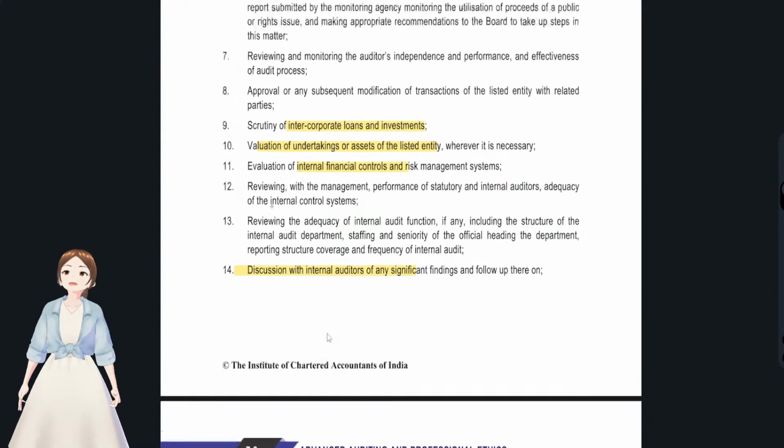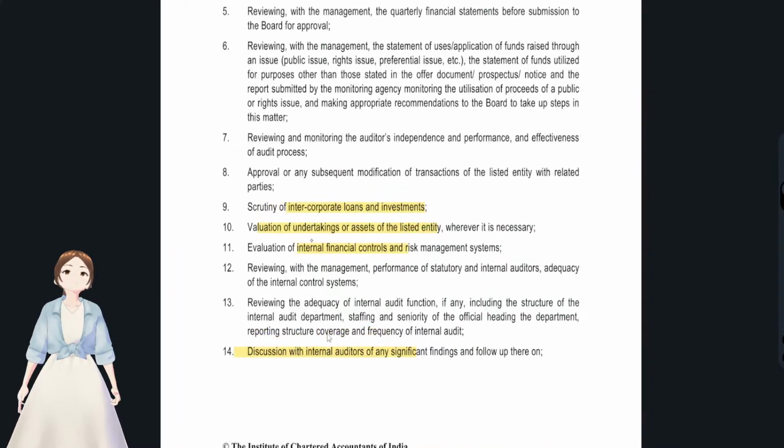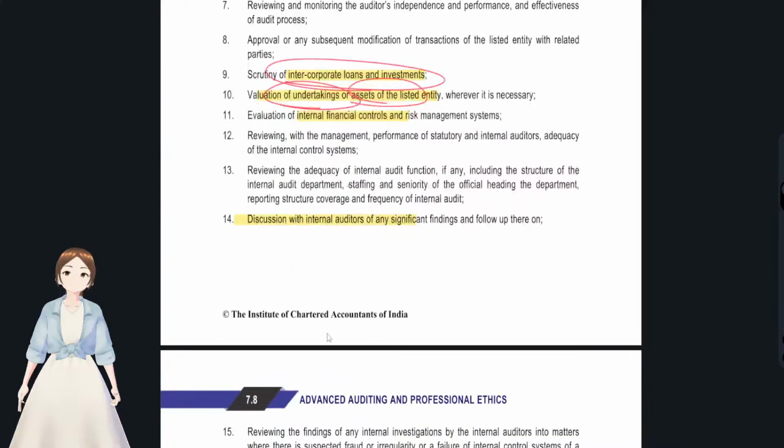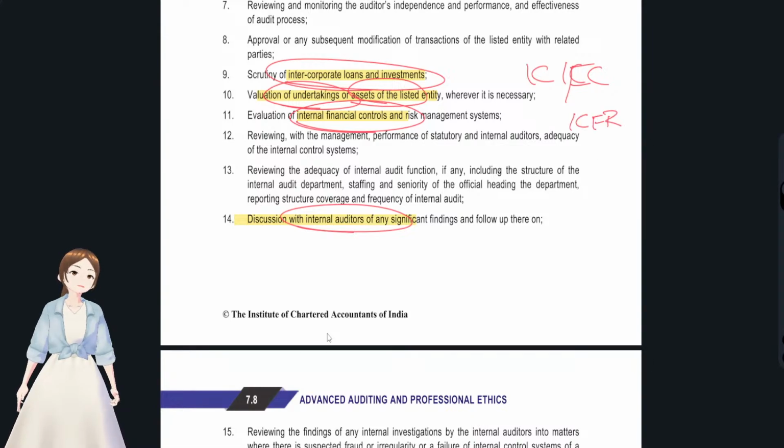Okay, and moreover, with regards to the money, they actually scrutinize the intercorporate loans, and the valuation of undertakings or any kind of assets with regards to the entity, and discussion with internal auditors, and they will also look after the internal financial controls. I have said the difference between internal controls, internal financial controls, and internal controls over financial reporting, right? If not, I'll just quickly sum that up.